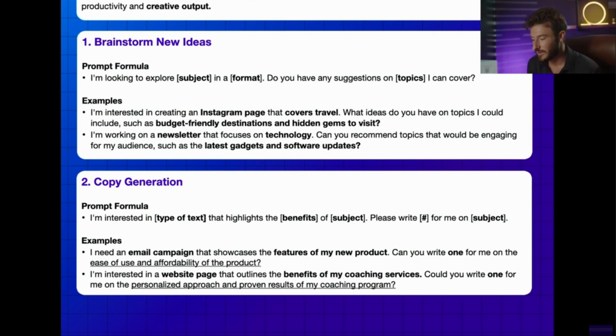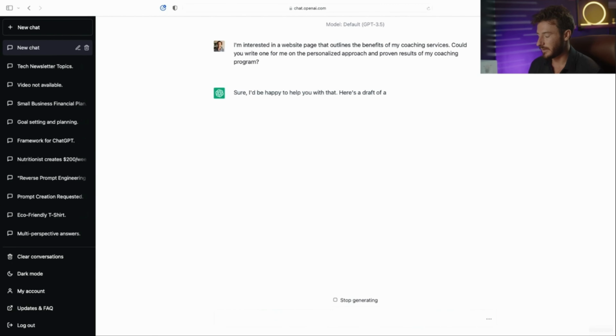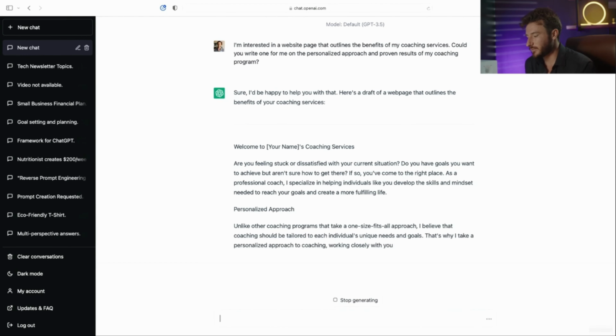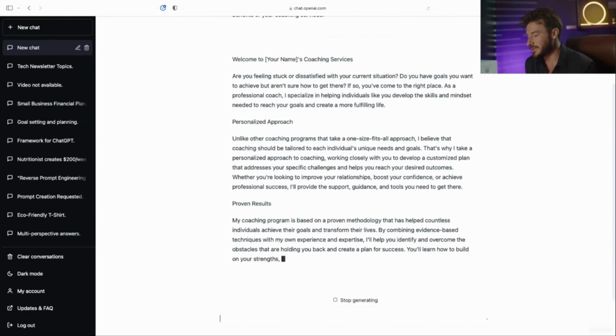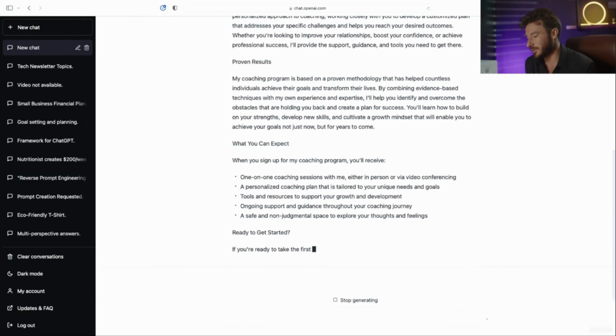The next example, I'm interested in a web page that outlines the benefits of my coaching service. Could you write one for me on the personalized approach and proven results of my coaching program? So let's go ahead and paste in one of these examples and see what ChatGPT comes up with. I really like this type of prompt because it's so flexible to really almost any type of copy generation. You can change this formula to be specific to almost any field of work.